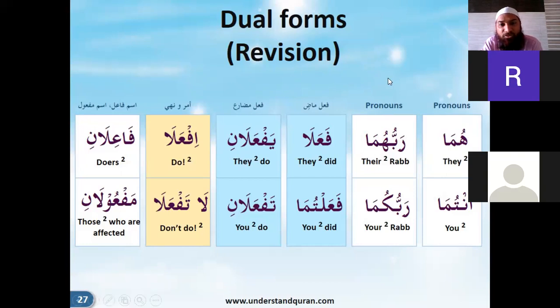So the example that I gave of yadani, two hands, in Tabbat yada, the noon is dropped. The reason for the noon being dropped is that it is a combination called mudaf ilayhi. So that's why the noon is dropped, because it is yada Abi Lahab. So the noon is dropped and Abi Lahab is added. That is why the noon is dropped there. That's why there you don't find Tabbat yadani Abi Lahab. It is Tabbat yada Abi Lahab. The noon is dropped because the yad is becoming the mudaf of mudaf ilayhi.